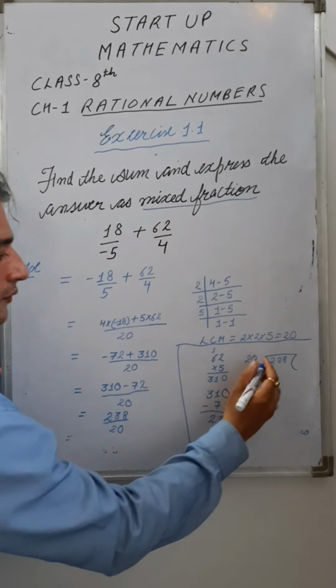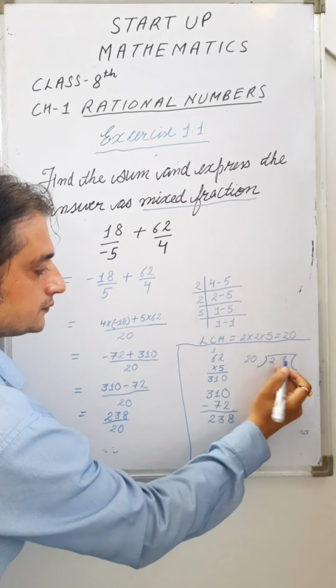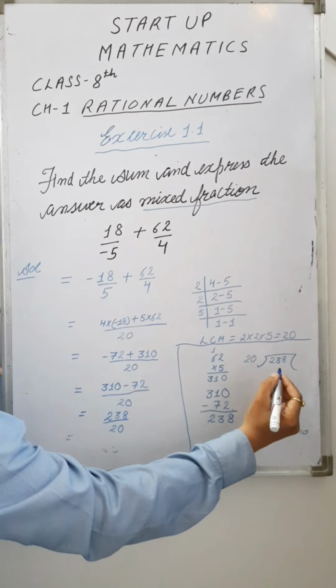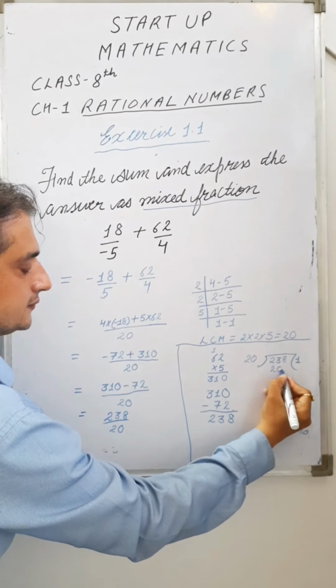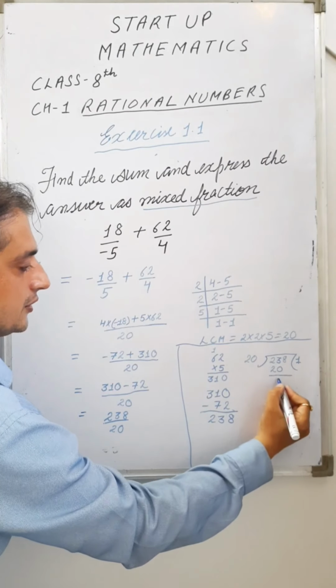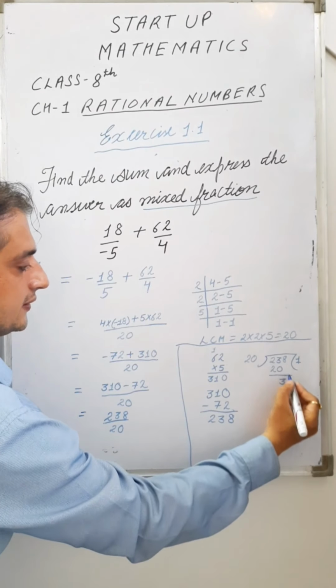What's the quotient? 2 1s are 2, 2 2s are 4, so the remainder is 3. Take this 8 down.